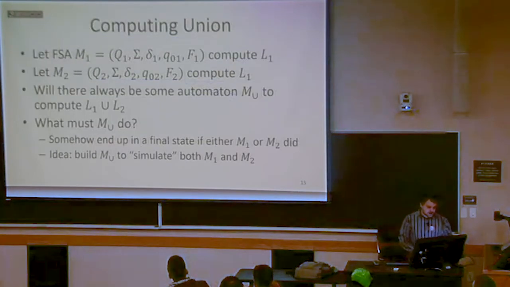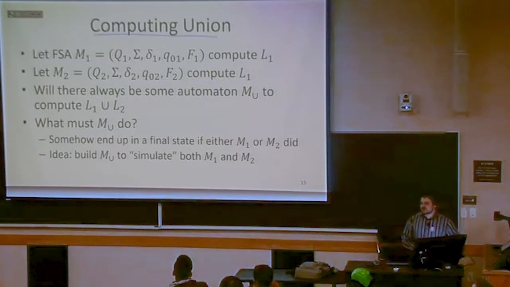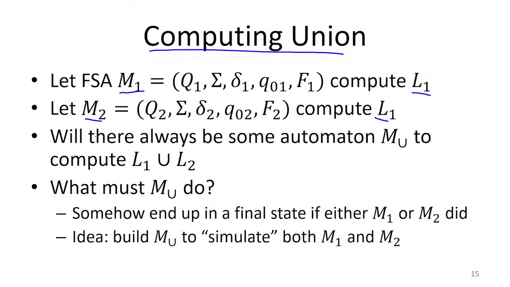So our general strategy for computing union, then, is we're going to say, assume that I have finite state automata for language 1 and language 2. Let's call them M1 and M2. I want to know, whenever there was a finite state automaton for language 1 and language 2, was there also going to be a finite state automaton for language 1 union language 2? Provided one exists, I'm going to end up calling it M sub union.